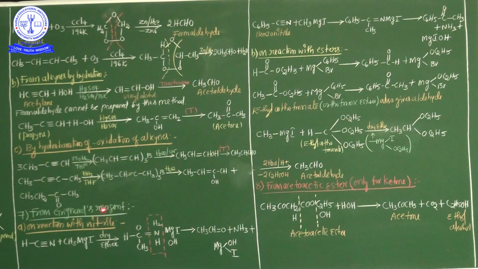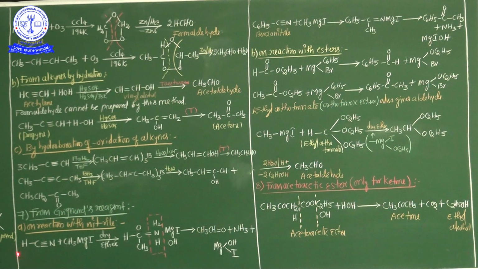My dear students, aldehydes and ketones are easily prepared with the help of the Grignard reagent. Now see here, on reactions with nitrile. You know that very well, nitrile is nothing but cyanide, a cyanide combination. So from the Grignard reagent, by using the Grignard reagent with cyanide, cyanide means here the nitrile group. See here, Grignard reagents give aldehyde with hydrogen cyanide. Underline this point: Grignard reagent gives aldehyde with hydrogen cyanide.